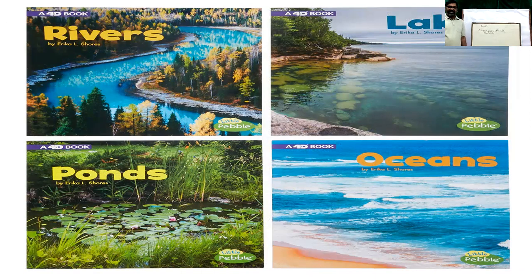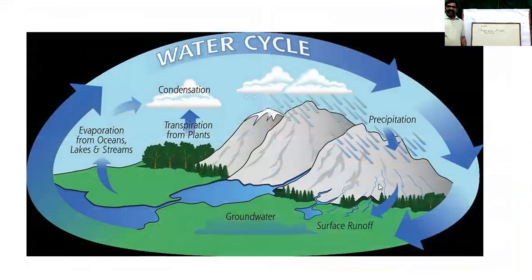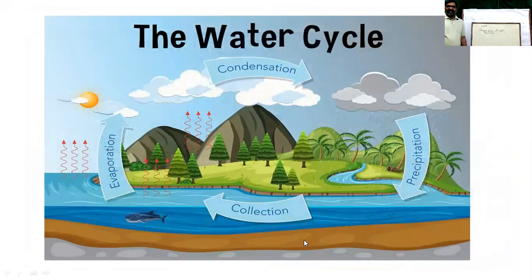These are a few examples: rivers, lakes, oceans, ponds. This is a water cycle example, where water evaporates, then changes its form, and precipitation falls again in the form of rain and reaches here. Again, the next example of the water cycle.